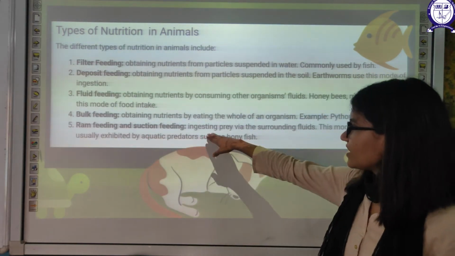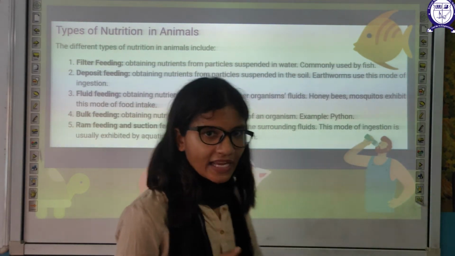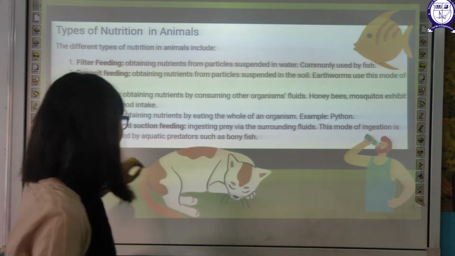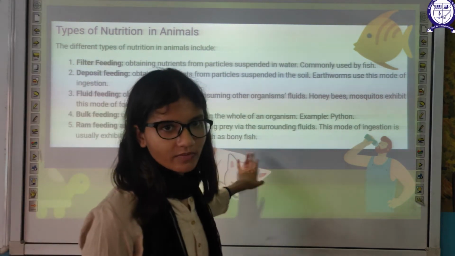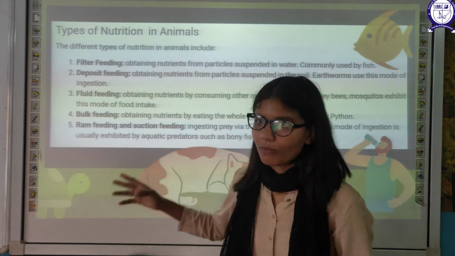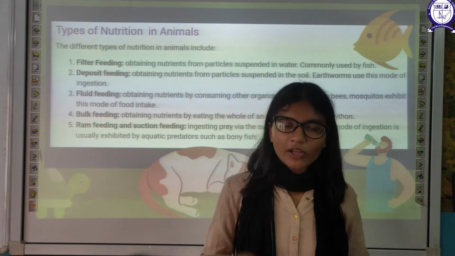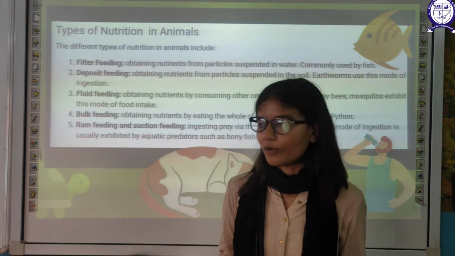What is this? Ingesting prey with the help of the surrounding fluid, taking up the prey along with the fluid. This mode of ingestion is exhibited by aquatic predators such as bony fish. Okay, these are a few types of ingestion. Ingestion is taking up of food inside your body. This is the first part of your nutrition.